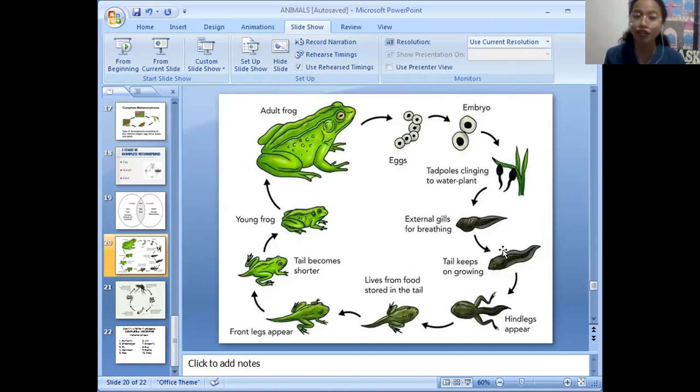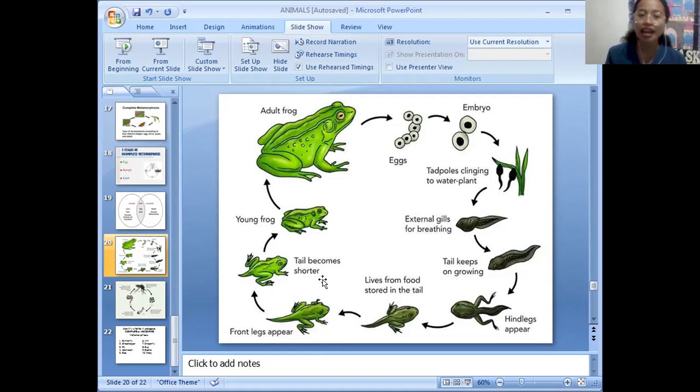And then external gills appear for breathing. The tail keeps on growing, and after that, hind legs appear. It lives off food stored in the tail. Front legs appear.